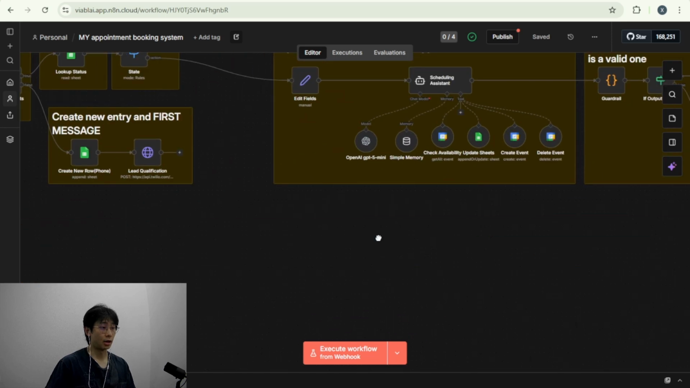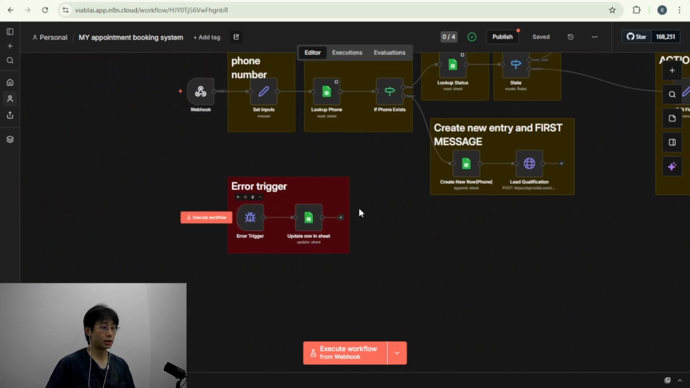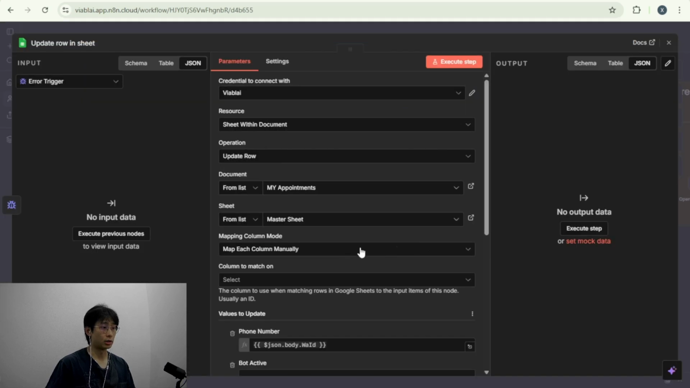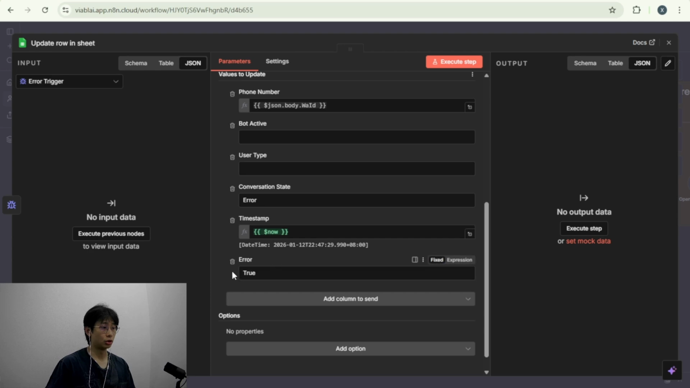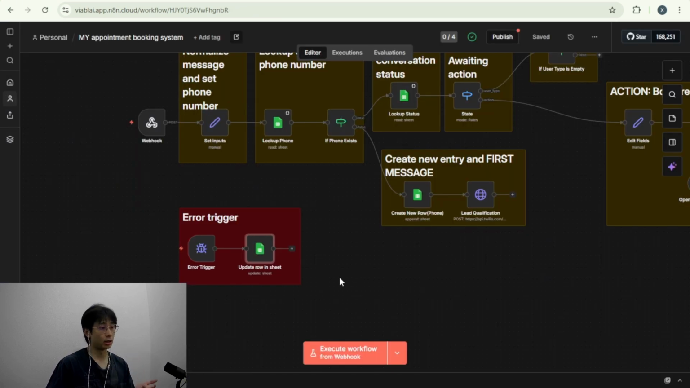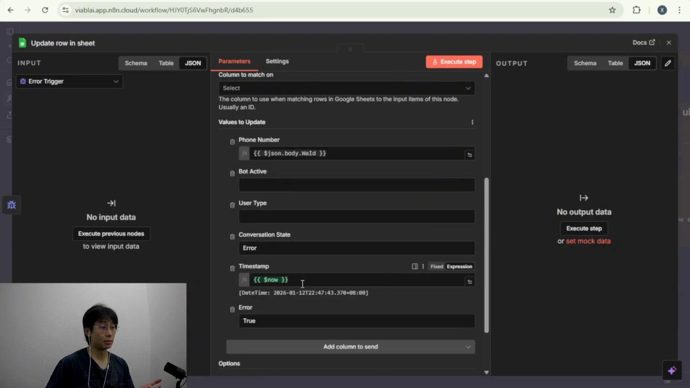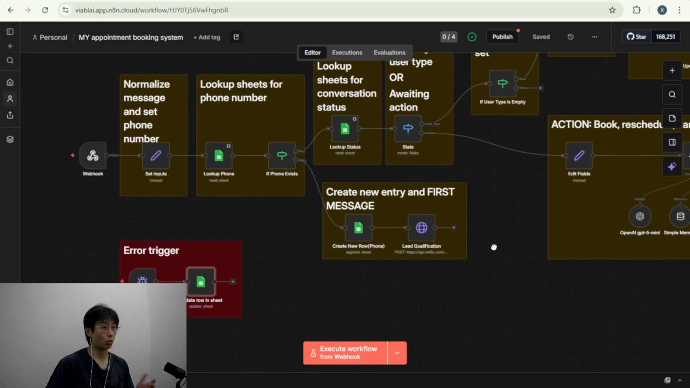And if the output is not valid, it will prompt the user to repeat their previous message. And here we have an error trigger. Whenever an error occurs, this trigger will activate and update our spreadsheet to true, so that when we want to do some analysis, we can look back at our spreadsheet and see if any errors occurred, as well as the time it occurred, so that we can debug and find out where and what went wrong.